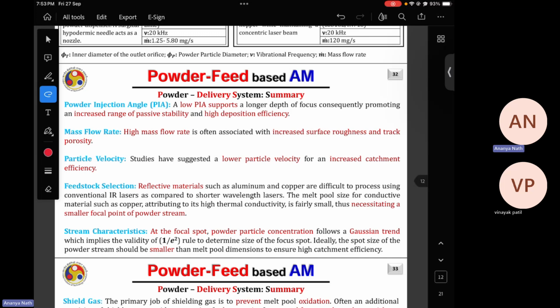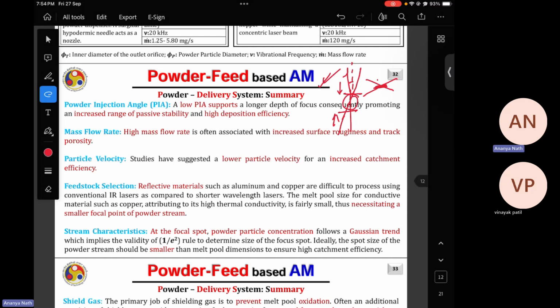So here it is written that low injection angle supports longer depth of focus. Basically, if this is the depth of focus, and if your injection angle is this, then only this region is depth of focus. So you can see here the depth of focus is more than this one, so this is more beneficial. So that's why the injection angle should be as less as possible.